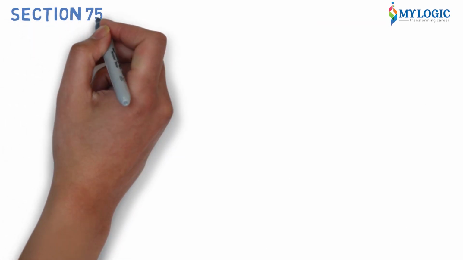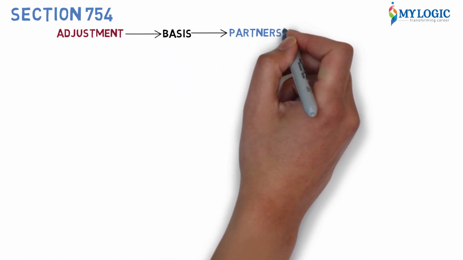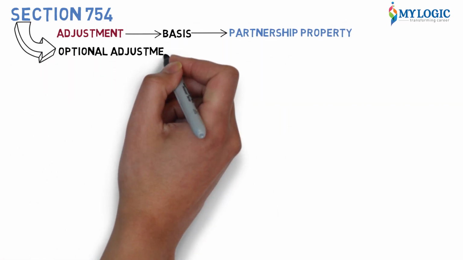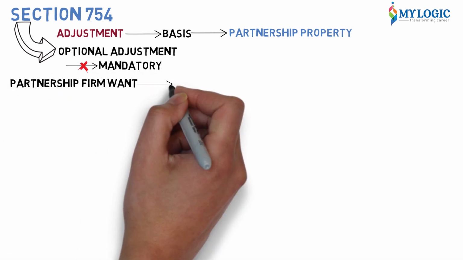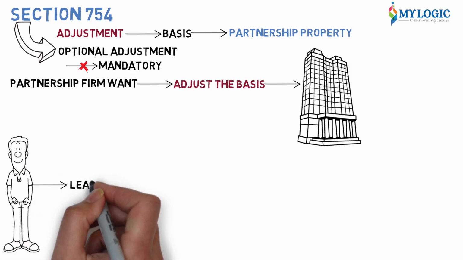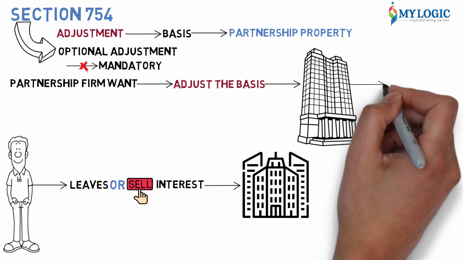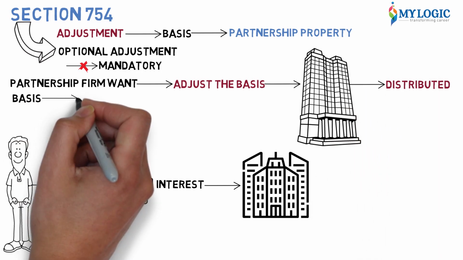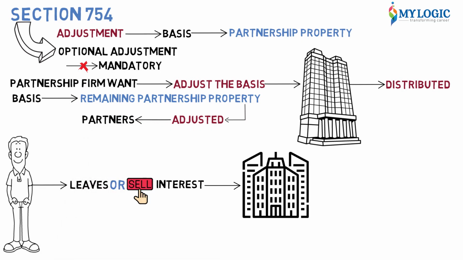Section 754. This is an adjustment made to the basis of the partnership property. It is an optional adjustment, not mandatory. So if the partnership firm wants, it can adjust the basis of the partnership property when one partner leaves or sells his interest in the firm. When partnership property is distributed, the basis of the remaining partnership property is adjusted for all the partners. So whatever is distributed is fine, but whatever is remaining will be adjusted.